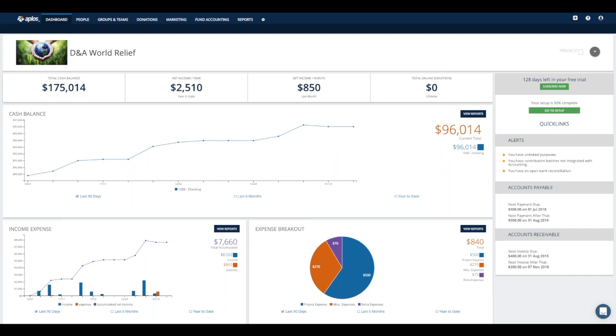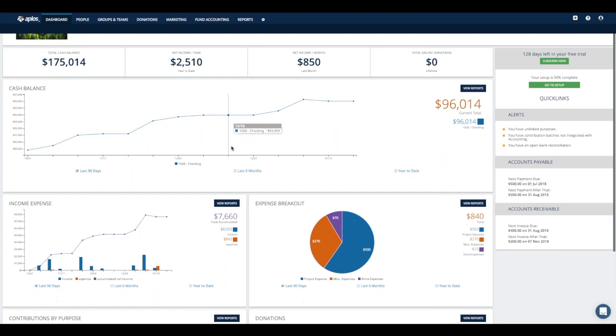So let's go ahead, and the first page I want to take you guys to is going to be this dashboard screen. So dashboard screen here, this is your basic home page that you get to when you first log into the software. What this dashboard screen does for you is it presents metrics, graphs, and alerts that represent the activity happening within your Aplos account. So as you can see at the very top of your page, right underneath the logo and the name of your organization, you'll see some metrics for items such as total cash balance, net income for the year, net income for the month, or total online donations. And there are other preset metrics that you can place there as well if you like.